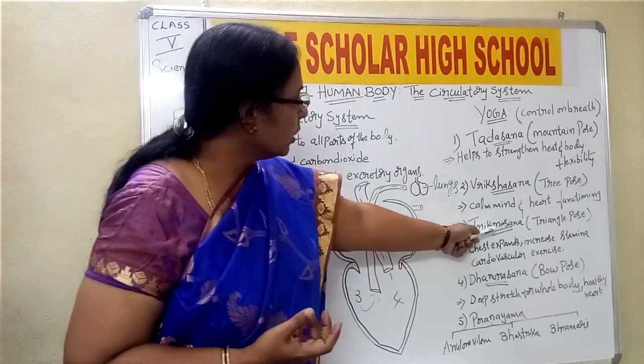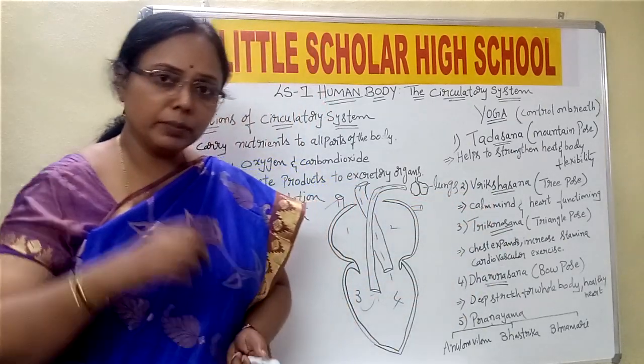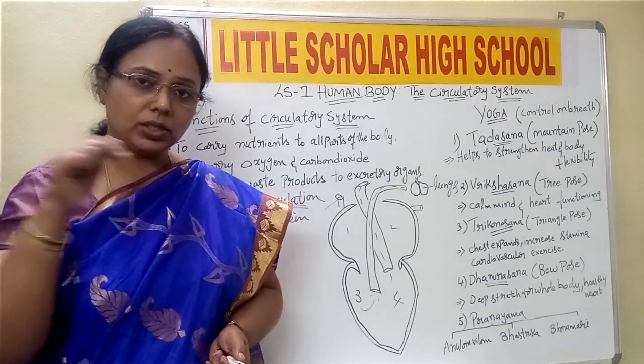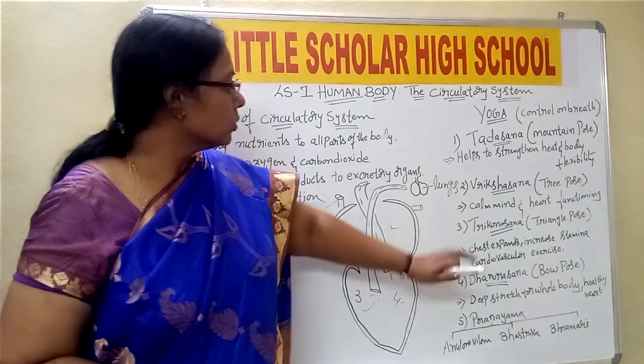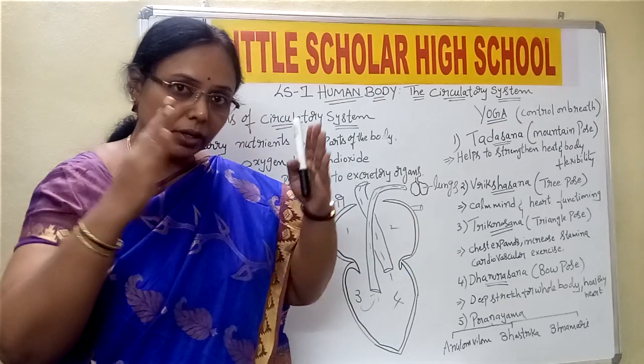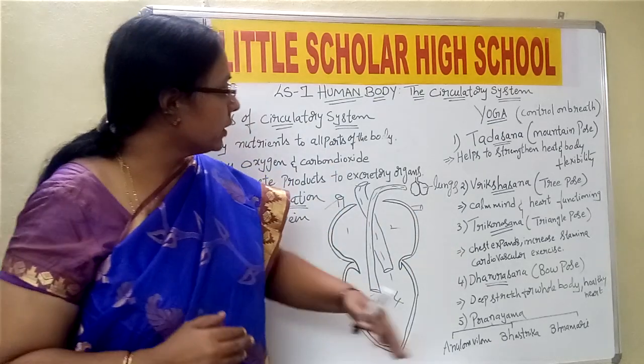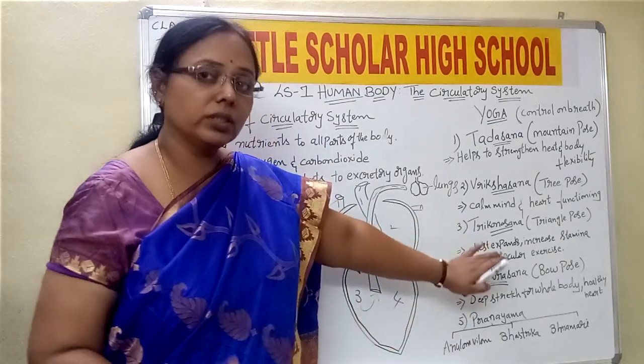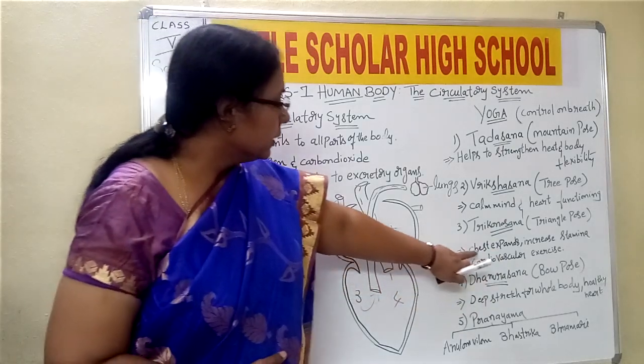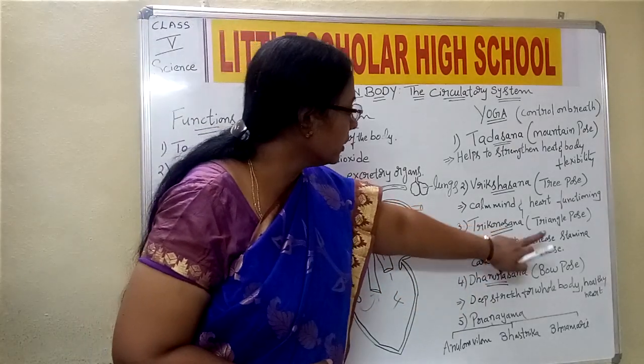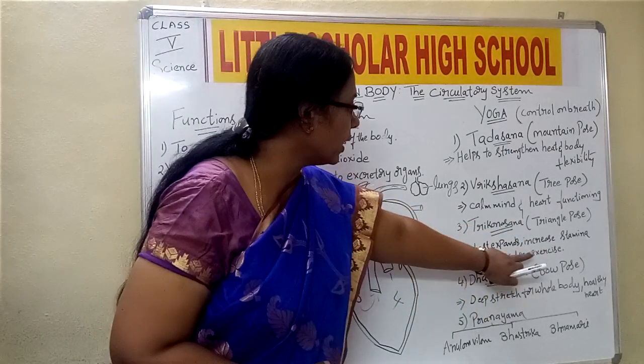Next is Trikonasana. Trikonasana, that means, all of you learn triangles in your math class, children. So when you perform this asana, your body almost takes the shape of a triangle. And what is the importance or the use of this asana? Chest expands, increases stamina and cardiovascular exercise.